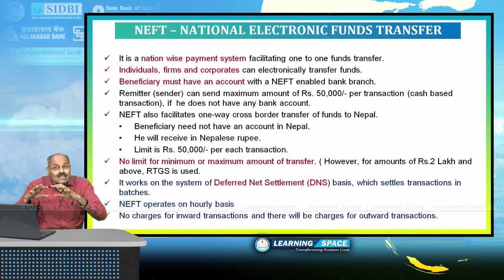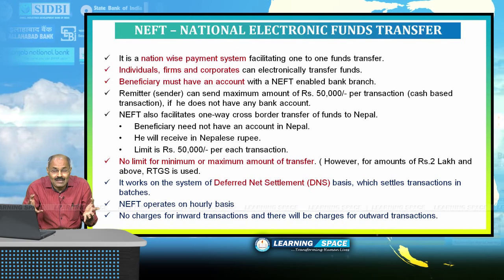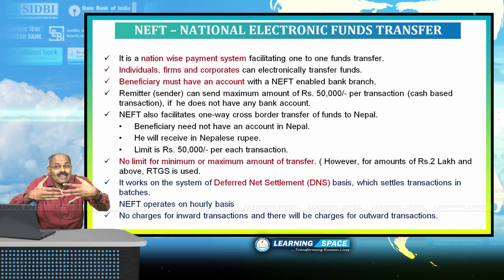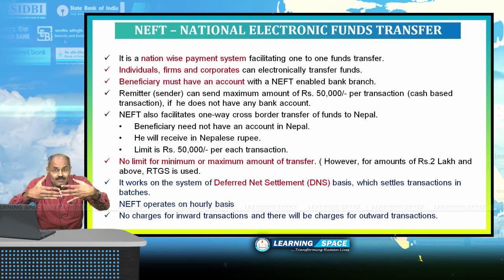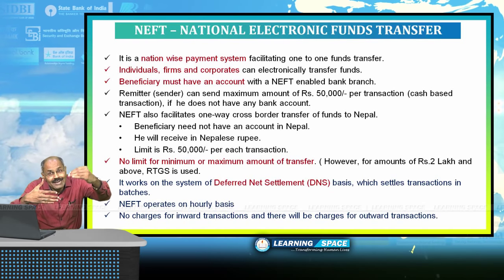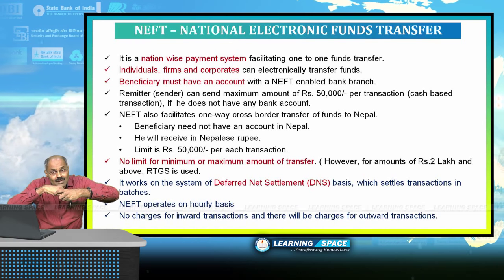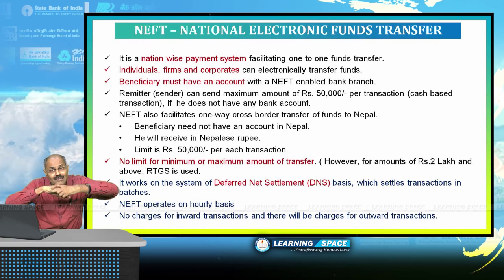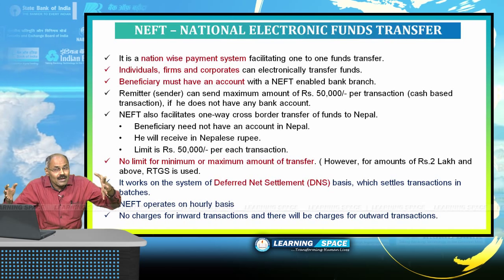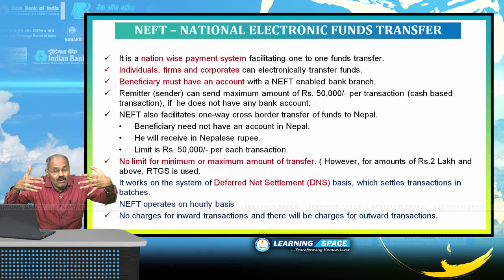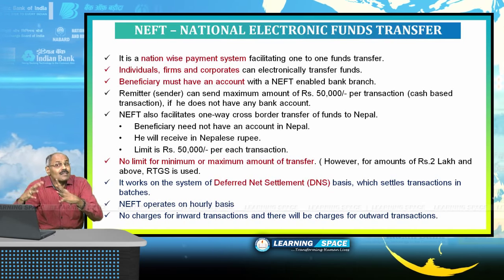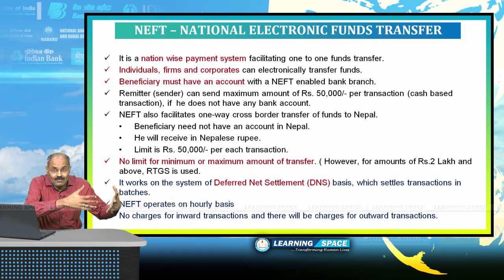That means these transactions will take place by clubbing together various requests. That is called deferred net settlement, and it will go in bunches and not individually. Every hour these transactions take place, right?